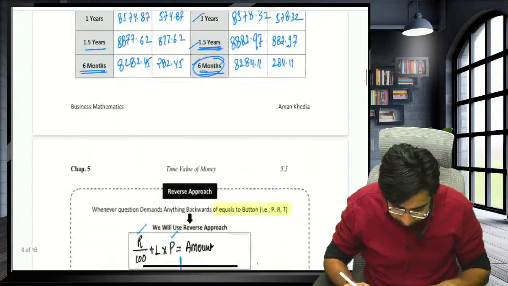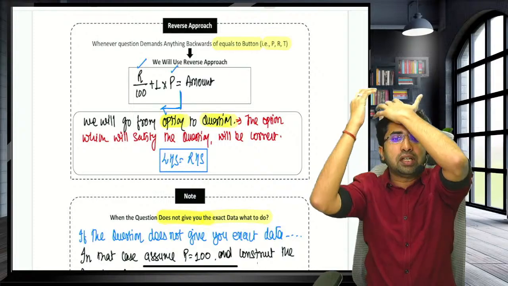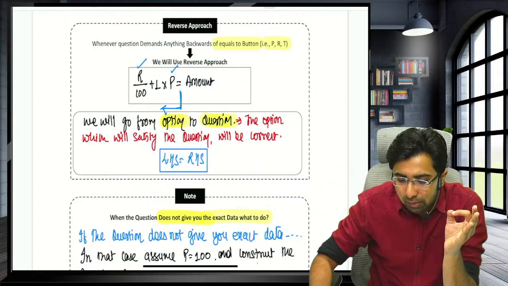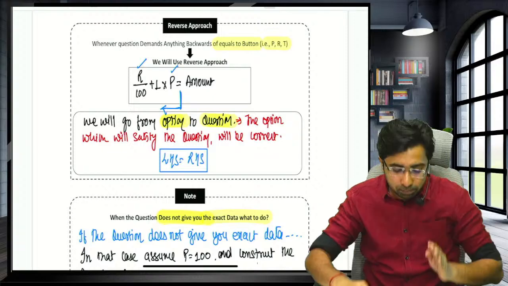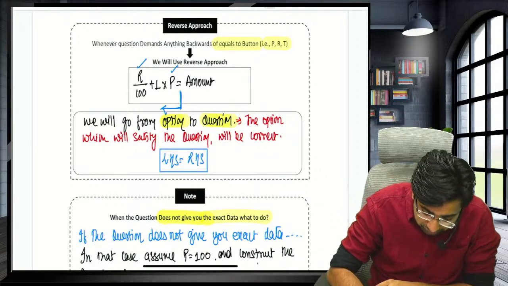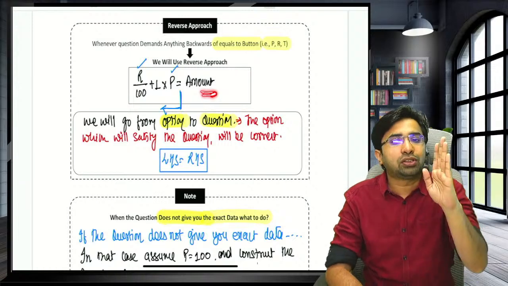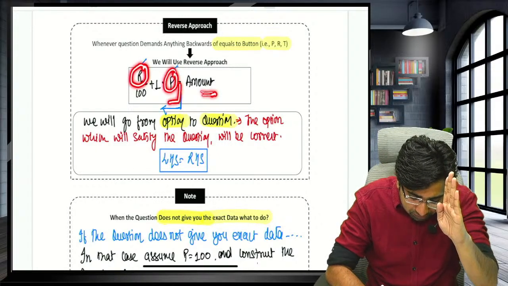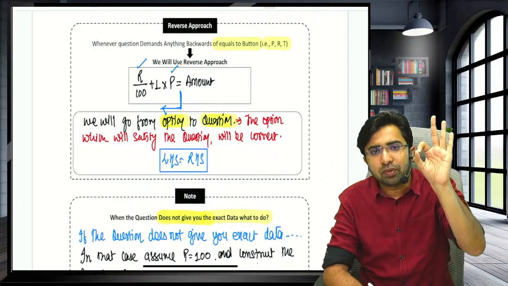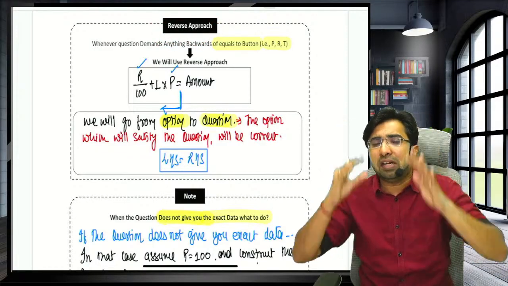Moving forward, sir. Now, reverse approach. Guys, first, if the question demands anything backward of equals to, for example, question has given you the amount, question has given you the principal, and question is demanding I compute rate, compute principal, and time is hidden in equals to button, compute time. In that case, follow the reverse approach. Aman sir, what do you mean by reverse approach?